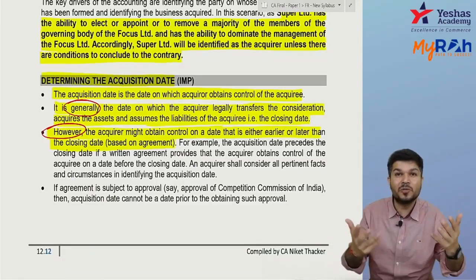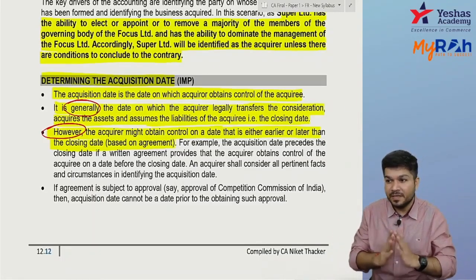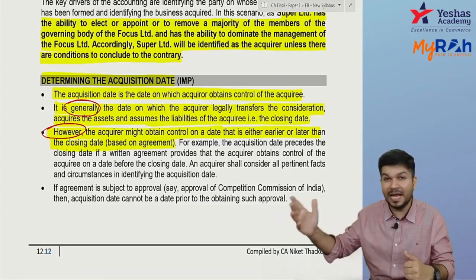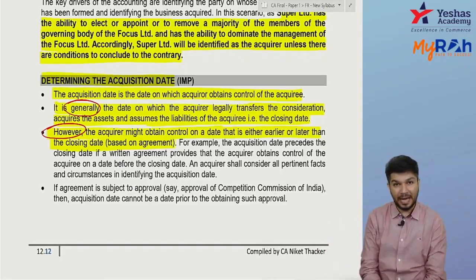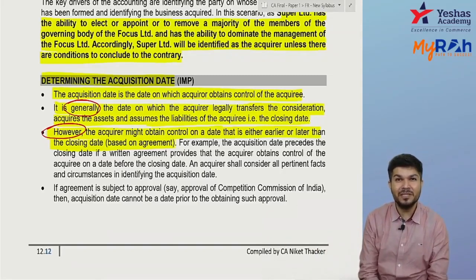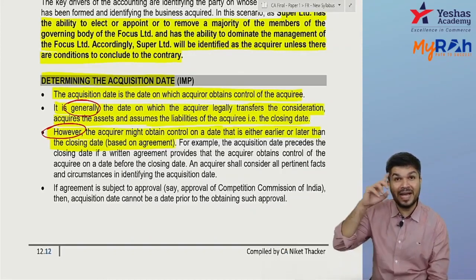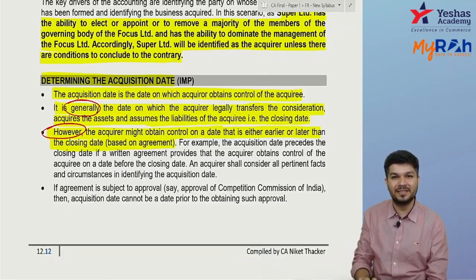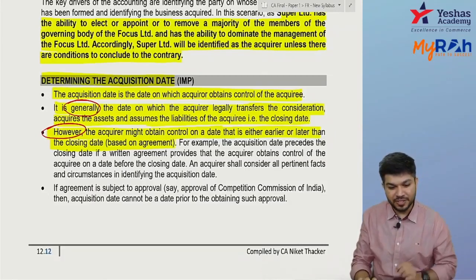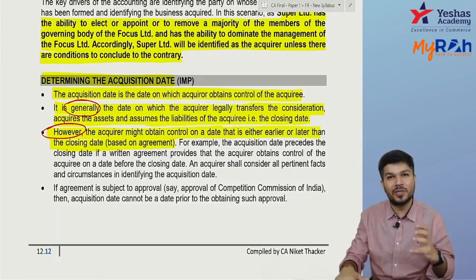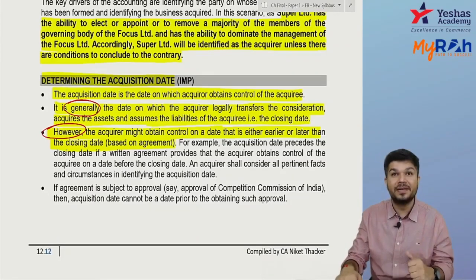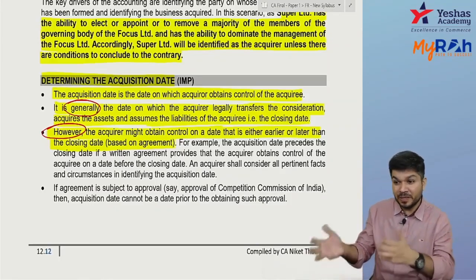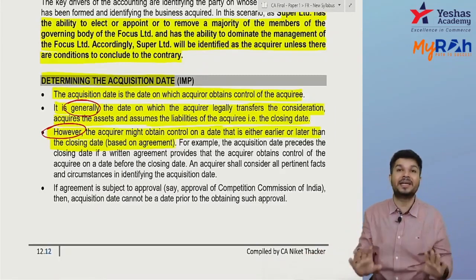Sometimes before paying PC also you may get control, but sometimes PC is paid in advance. I paid you money right now, and you will give me assets and liabilities after 3 months. So when those assets and liabilities come, that time the control comes. Are you getting it? So generally, it is the date when you transfer the consideration. However, it may be earlier or later than the closing date, based on the agreement.